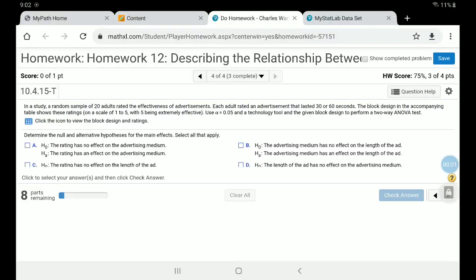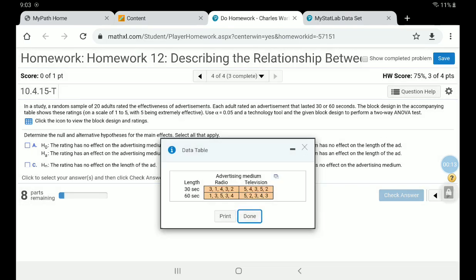Okay, so this video is going to help with homework 12, the last problem, problem 4, and this is a two-way ANOVA. What we're going to do is see if there is any effect of the length of a commercial advertisement. The length could either be 30 seconds or 60 seconds. Is there any effect on having a different duration, a different length of the advertisement?